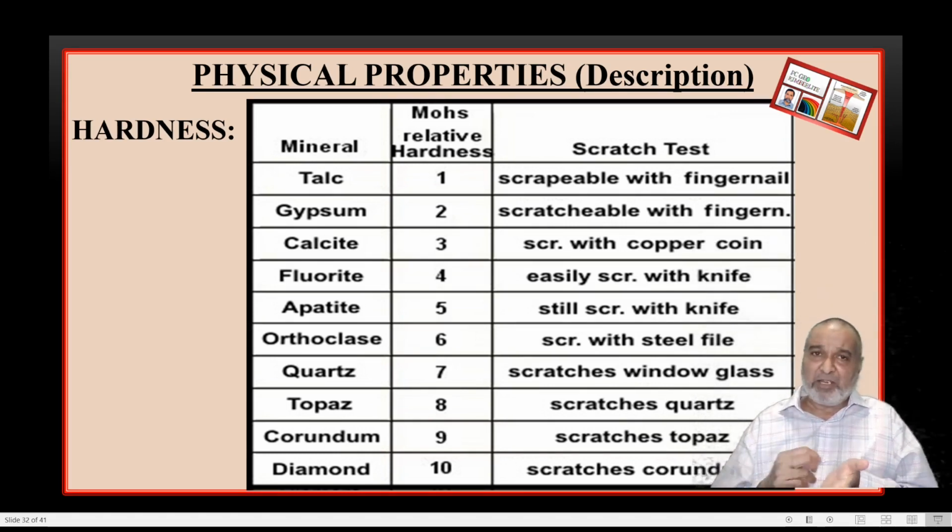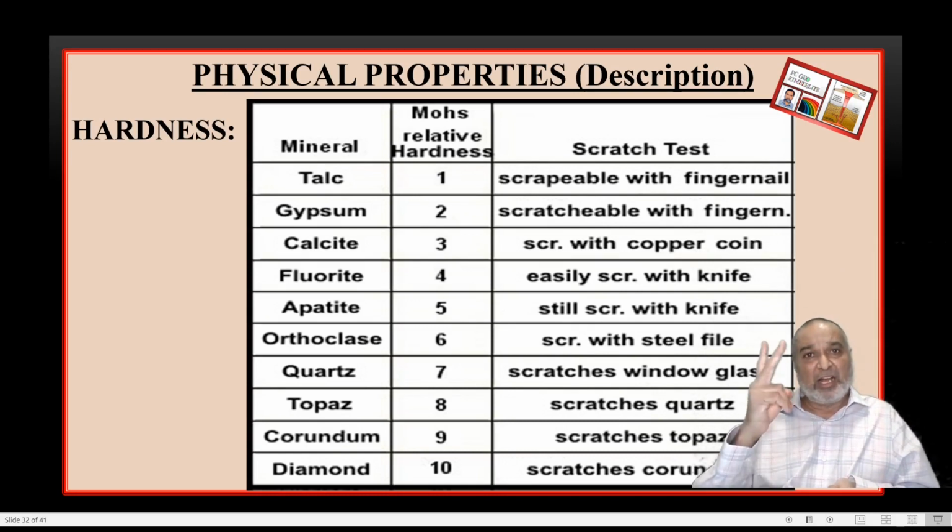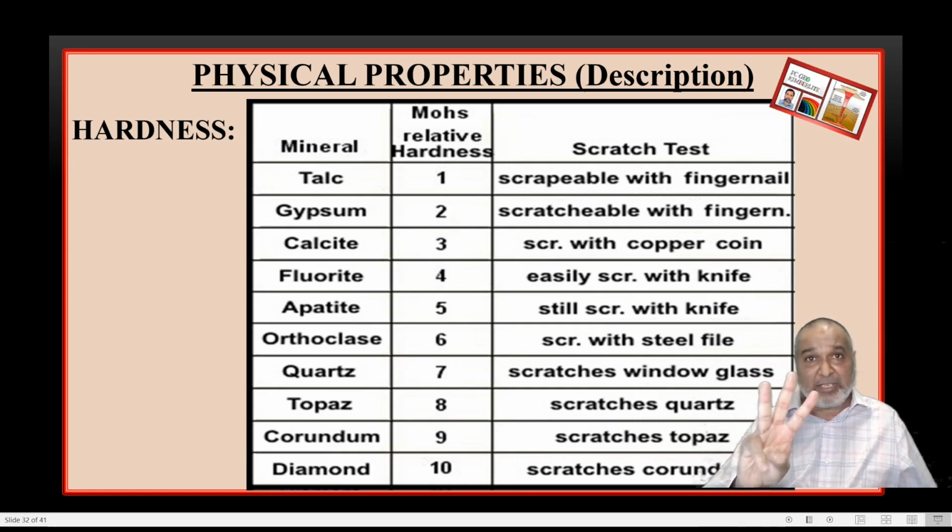Number 2, if you don't get a powder, then the same mineral, scratch with your nail. If you get a powder, hardness 2. If you don't get a powder, then again with the same nail, but before going to rub, clean your surface and apply more pressure with your nail. If you get a powder, hardness will be 3.